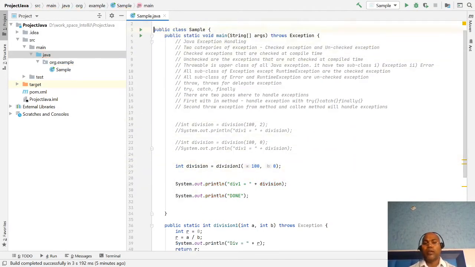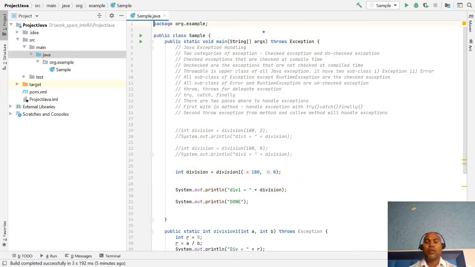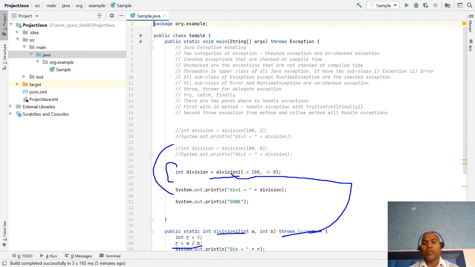So in this case, this method throws the exception. This method says I cannot handle it, I am just informing the caller method with throws. There are two options: either you handle it with try catch, or this method says I don't want to handle this compile-time exception, I want someone who calls me to handle it.